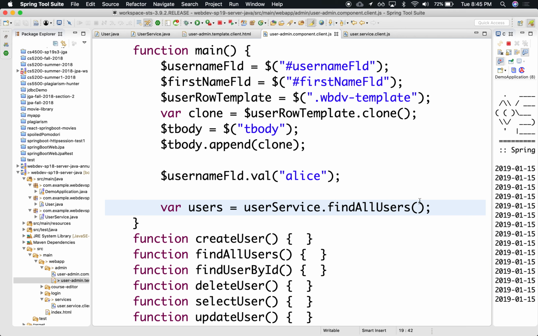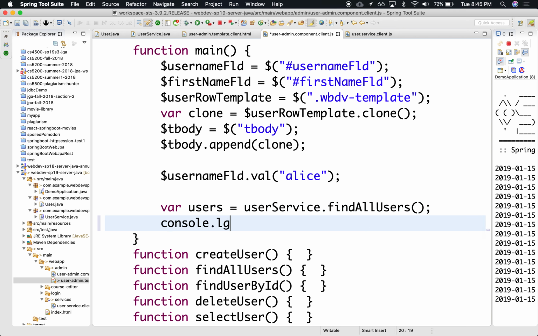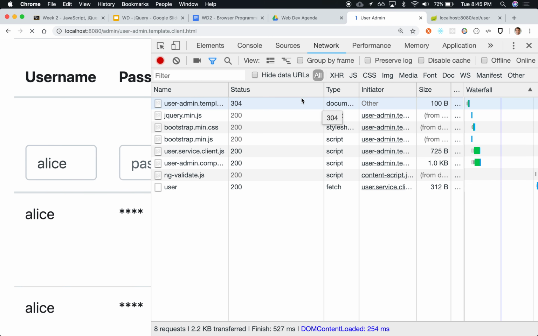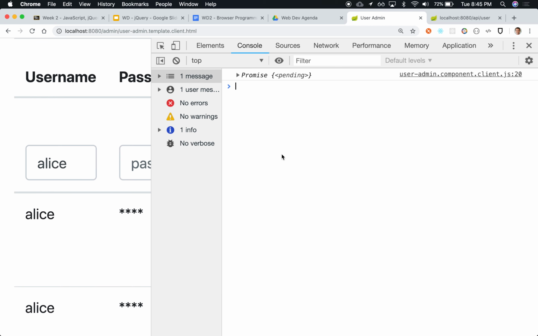Unfortunately, if we do a console, we do a console and display it, notice that it's not actually the array. Instead, it's a promise. It's a novel concept of how to deal with asynchronous communication between two environments. Instead of using the old style of using callbacks, this one uses what are called promises.